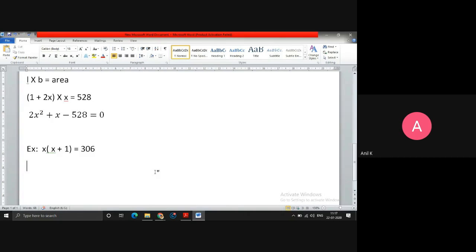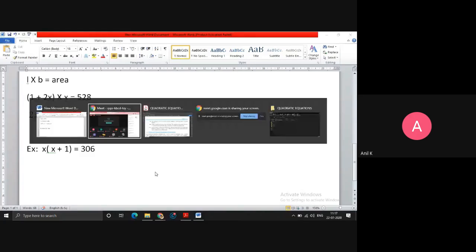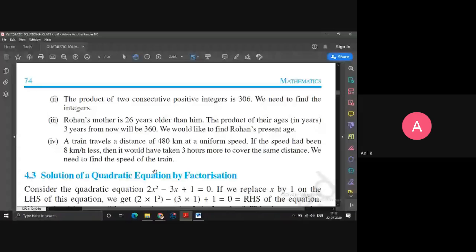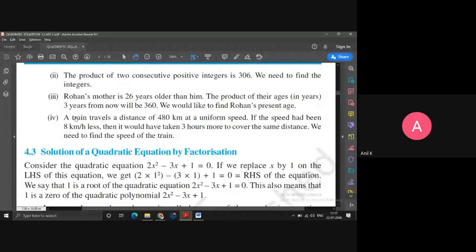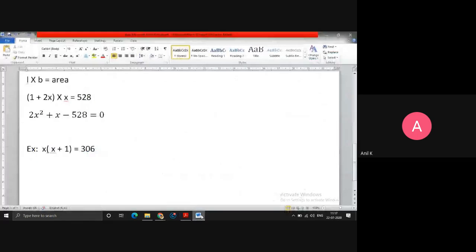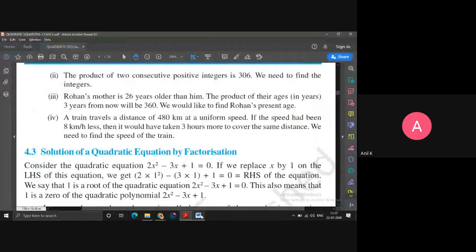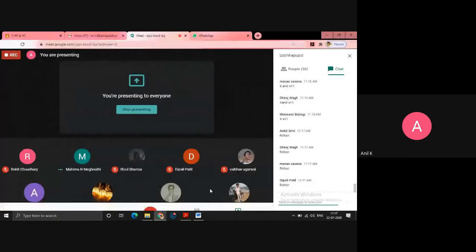Okay, so that is the example for this. Now let me try the third question. Rohan's mother is 26 years older than him. The product of their ages 3 years from now will be 360. So can anyone tell me whose age I have to take as x, Rohan's age or Rohan's mother's age? Whose age is depending on whom? Rohan's mother is 26 years older than him. So Rohan. Yeah, Rohan, very good.